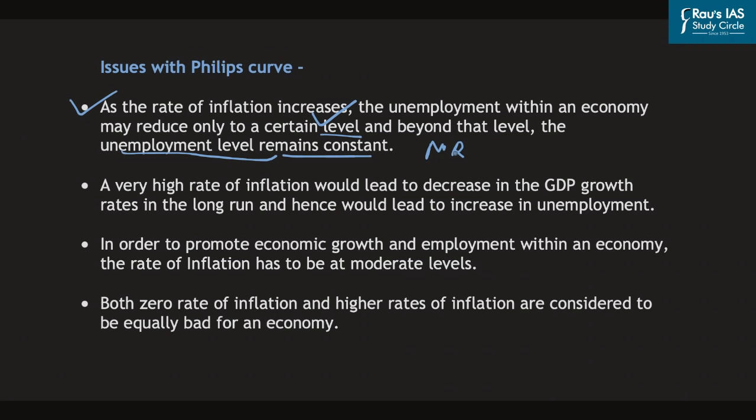Now, structural unemployment simply refers to unemployment which is caused due to a mismatch between the skill set of the workers and the demand of the job. The skill set of the workers may not be sufficient to fulfill their job requirements. So, even when there are jobs in the economy, the skill set of the population is not matching the requirement of those jobs, and this is termed structural unemployment. Such structural unemployment is caused because of rapid technological advances. The second type of unemployment that might exist in an economy is frictional unemployment, and it refers to temporary unemployment which is caused when people switch from one job to another.